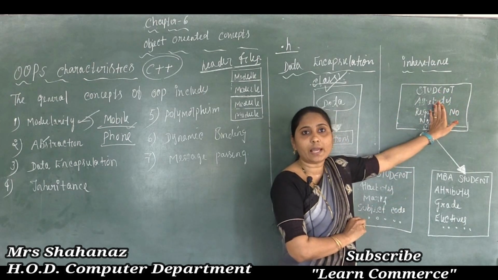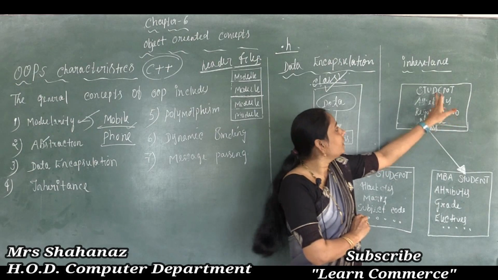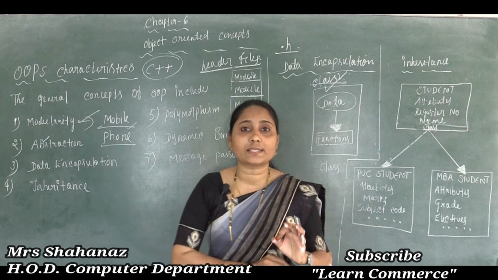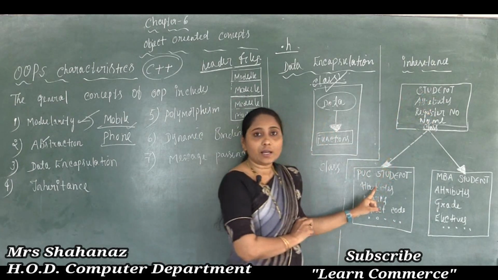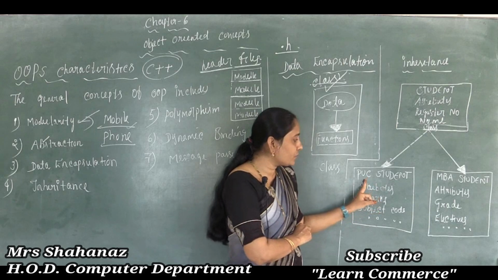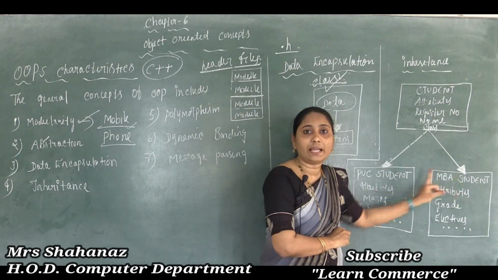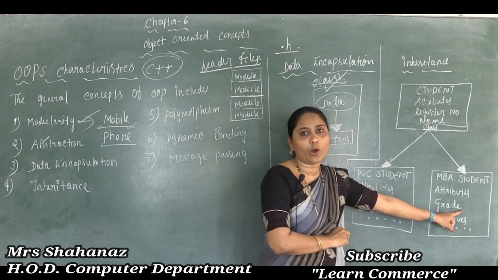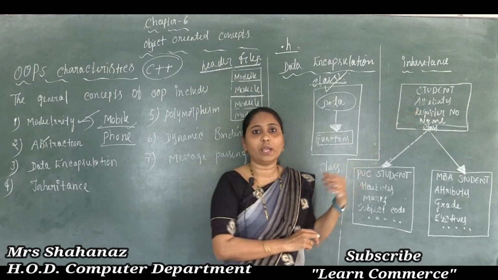So in this example, there is one class called the super class, the name of the class is student, and also the PUC student and MBA student are the subclasses, and these two classes are derived out of the class student. So clear this one, what is the meaning of inheritance?